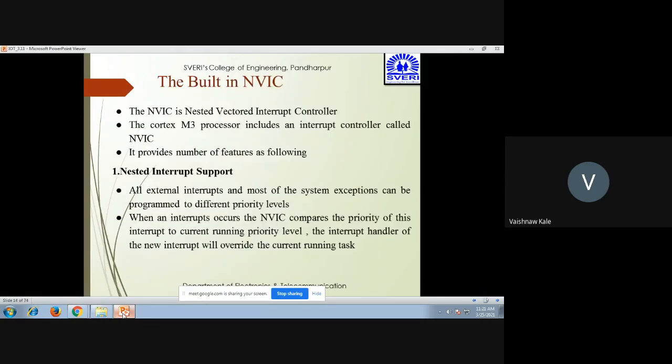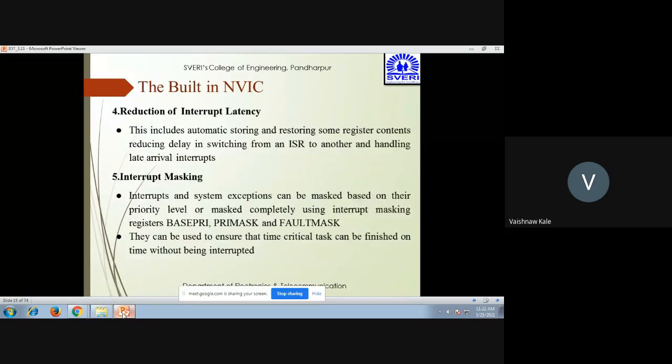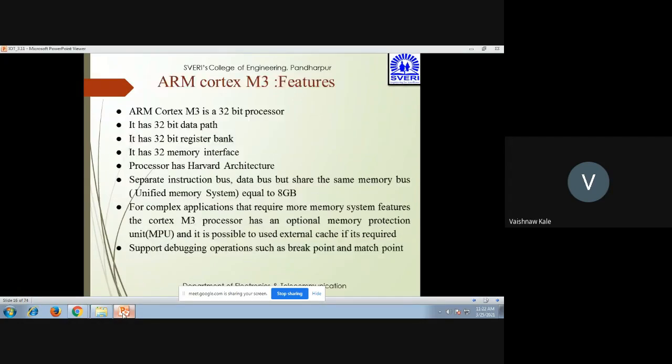Then the built-in NVIC. The NVIC is the nested vector interrupt controller. The Cortex M3 includes the interrupt controller called NVIC. It provides a number of features as follows. The first one is nested interrupt support. Second is vectored interrupt support. Third is dynamic priority changes support. Fourth is a reduction of interrupt latency. Fifth is interrupt masking. These are the features of the Cortex M3.